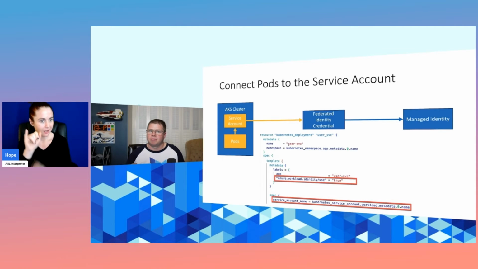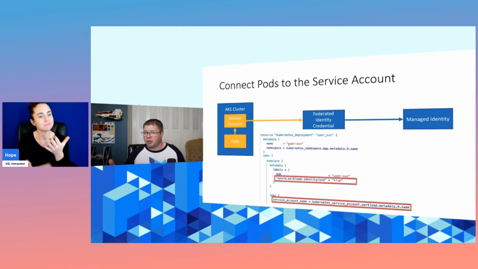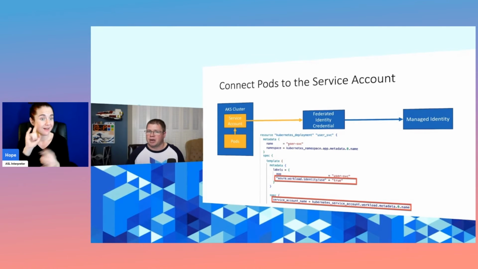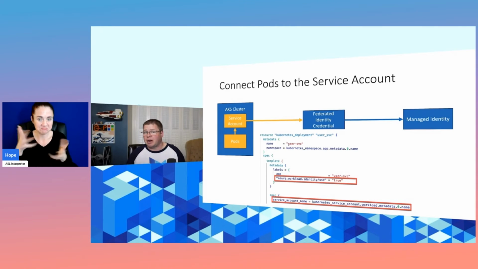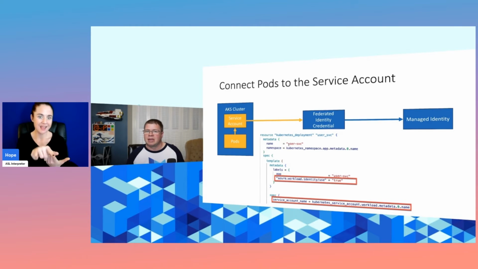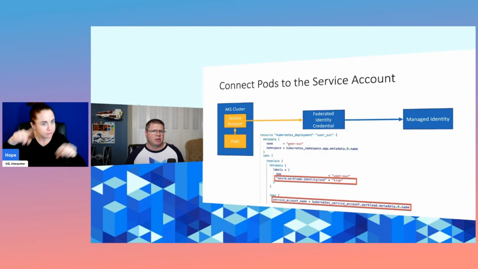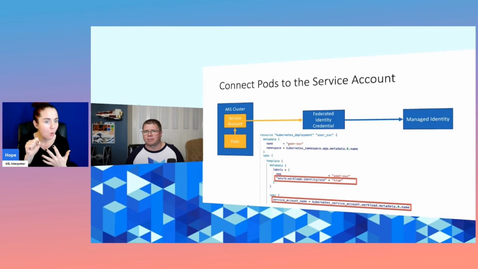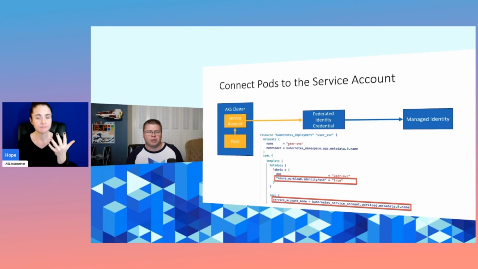Now, when we want to use that managed identity within our pods, all we have to do is in our pod specifications, add some additional labels like, hey, you got to use workload identity. And by the way, use this service account, which is already connected to our federated identity credential so that we can use this managed ID. And there we go. Our pods are now able to impersonate this managed identity whenever they talk to different Azure resources. And we can just add role assignments to grant access to different services that we provision within Azure, whether it's Event Grid, Cosmos DB, Key Vault, etc. And that's it for Entra ID integration.